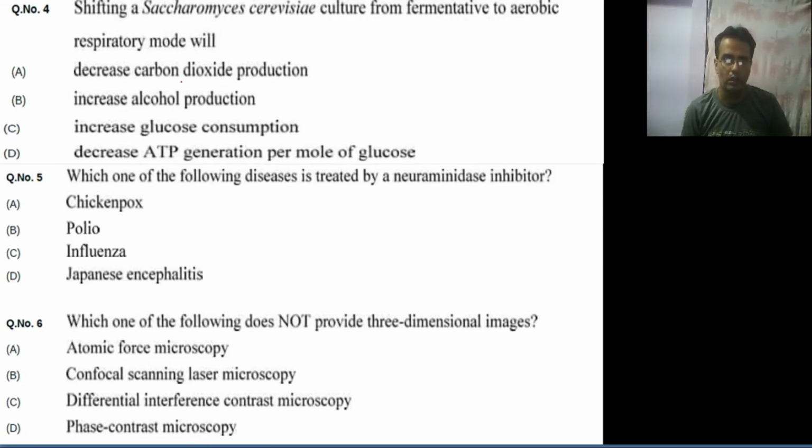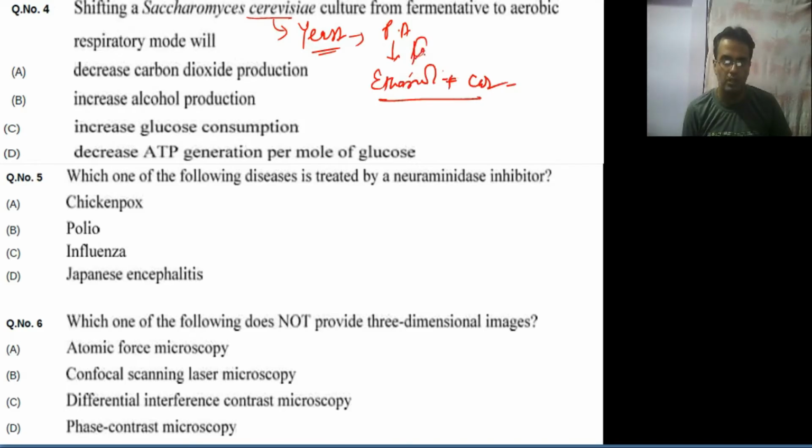Moving to the next question: shifting of Saccharomyces cerevisiae culture from fermented to aerobic respiration mode will. Saccharomyces cerevisiae is a single-cell yeast fungus, and it can carry out the fermentative process, where pyruvate can be converted into ethanol plus CO2. The fermentation process always occurs in anaerobic condition. Now it is telling that this organism is transferred from the fermentative form, meaning anaerobic condition, to aerobic condition. If the same organism is put back into aerobic condition, ethanol production will not take place.